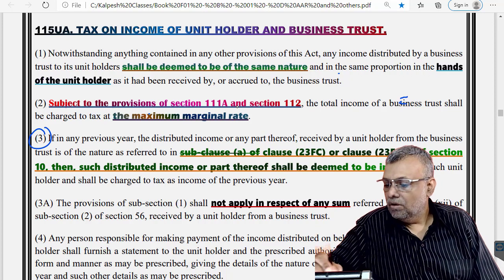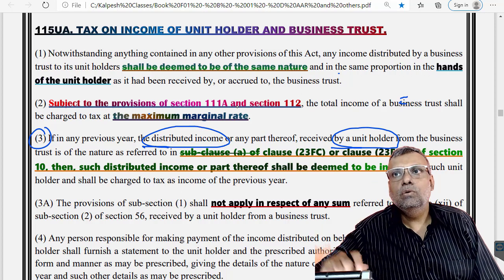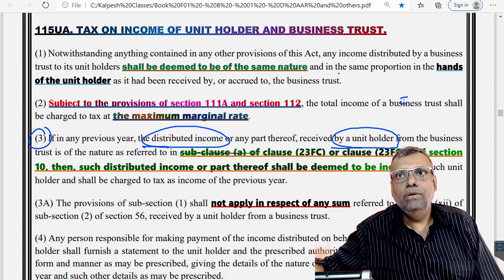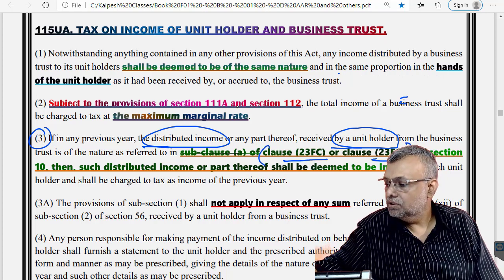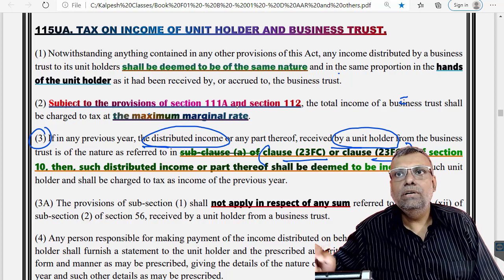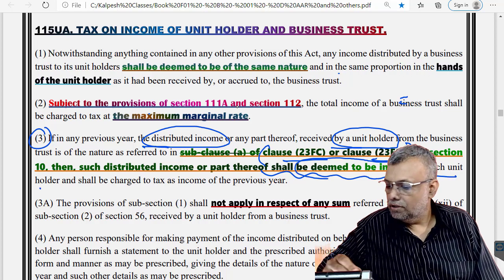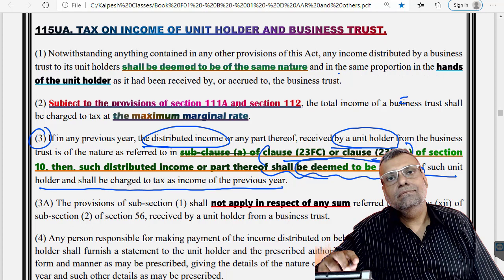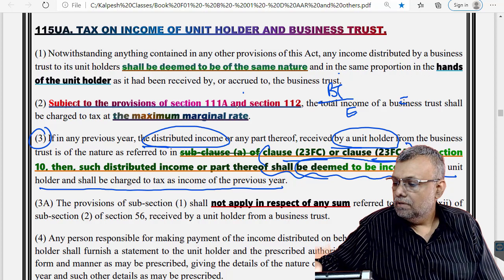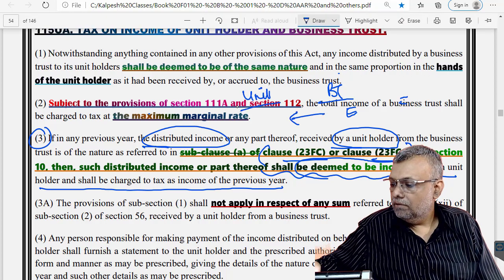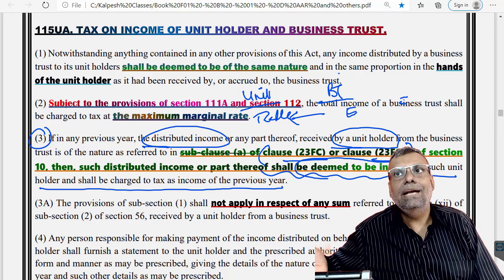It says that where any income is distributed and received by a unit holder, which is in the nature of FC or FCA, that is, the exempt incomes, it shall be deemed to be the income of such unit holder and shall be chargeable to tax. A very natural thing. If the business trust has exempt income, the same income becomes taxable in the hands of the unit holder, because in someone's hands the law has to tax it.